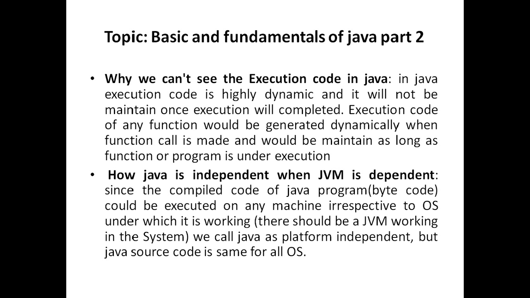White code of a Windows operating system can be run on a Unix operating system, and the JVM of a Windows operating system cannot run on a Unix operating system. That means Java is independent, or white code is independent, and the JVM is dependent. JVM varies from operating system to operating system. That means JVM changes from operating system to operating system.